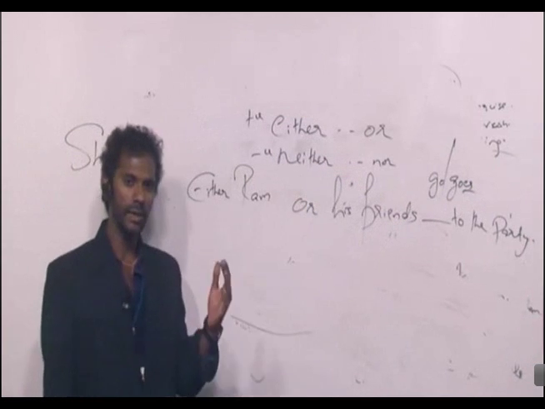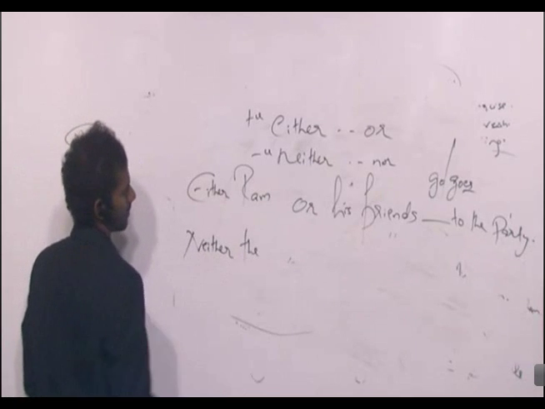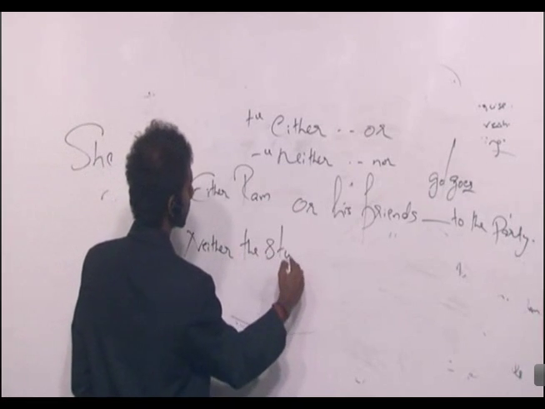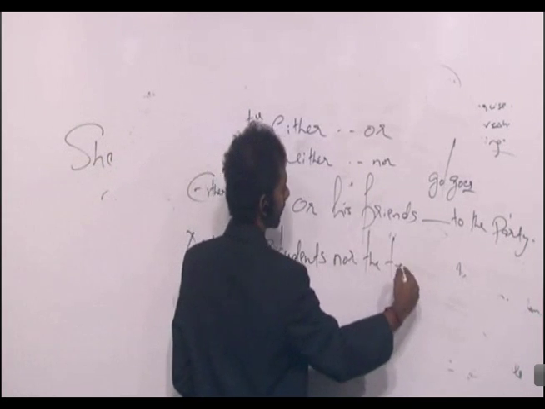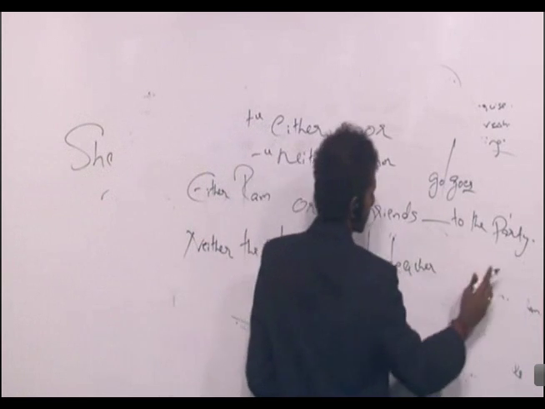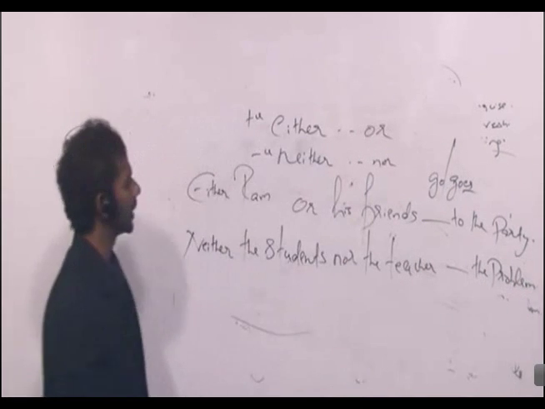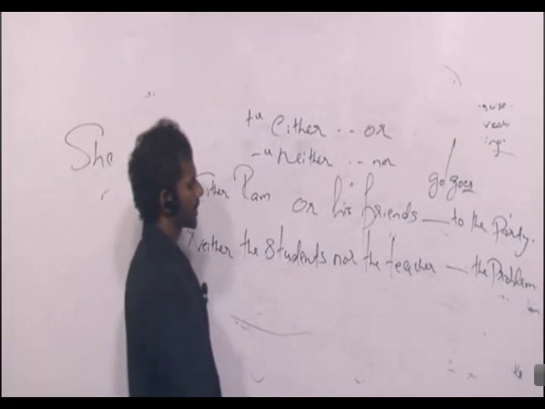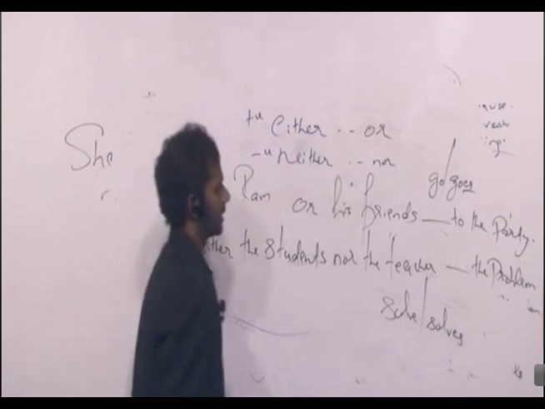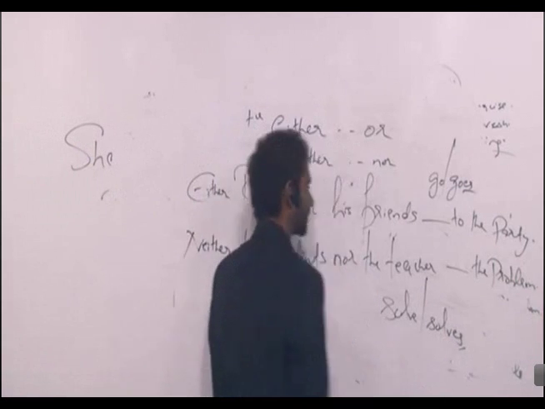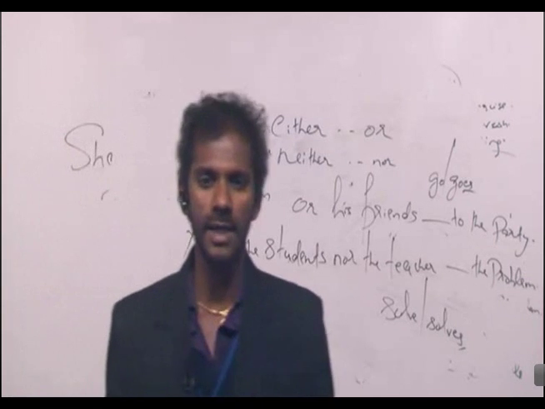Fine. Take down one more sentence. Neither the students nor the teacher dash the problem. Neither the students nor the teacher dash the problem. Options are solve, solves. Solve is plural, solves is singular. Neither the students nor the teacher dash the problem. Fine. Come to the first sentence.